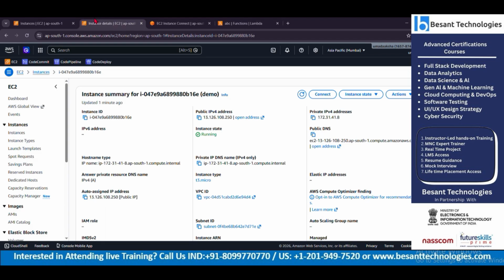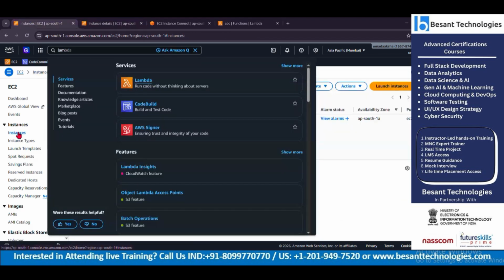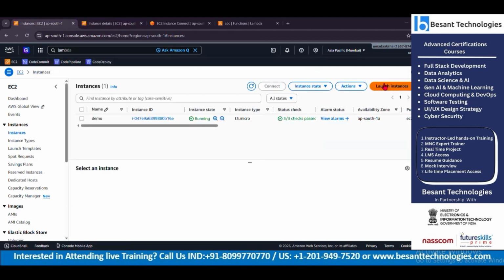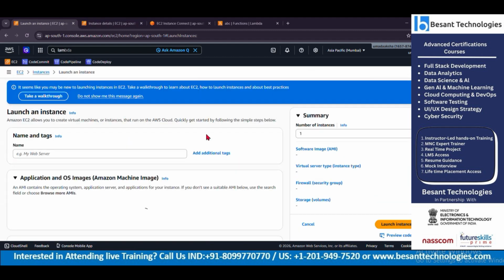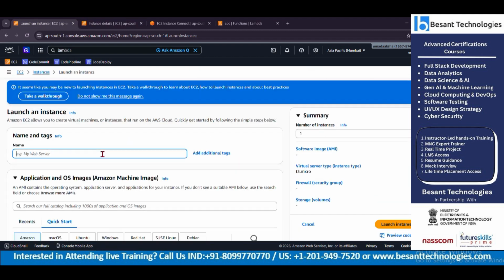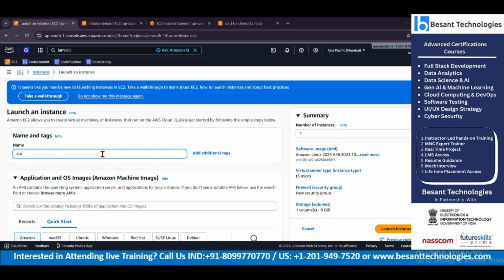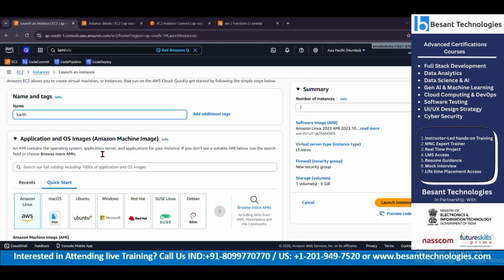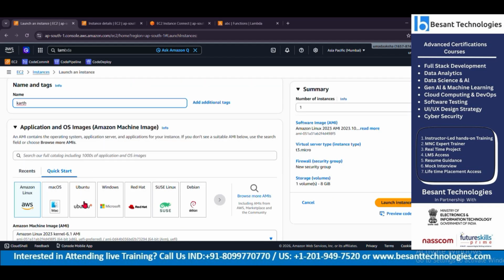For example, huge machines which have like 4 CPUs or more. This is how I'll create a machine.